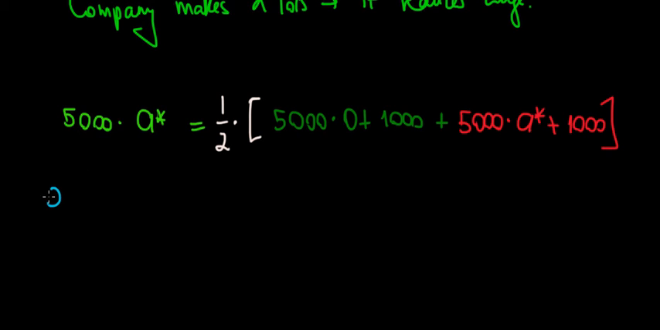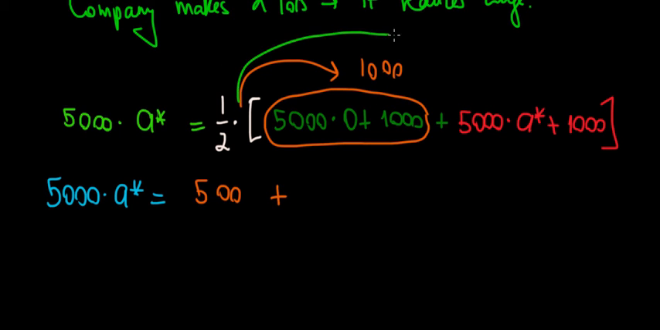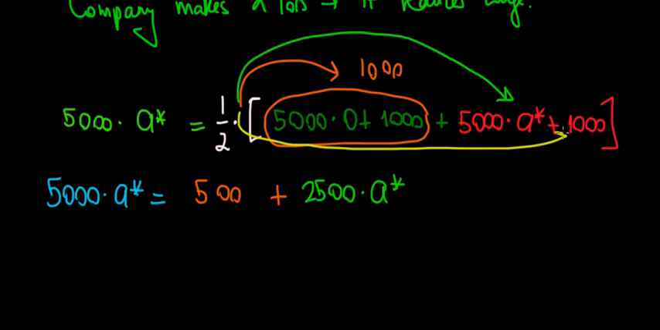What do we have? We have 5,000 times A on the left side, we keep it like that, and on the other side, let's open the brackets. So we have a half times 1,000, which is going to give us 500. So we have 500 plus we multiply a half with the next term. A half times 5,000 is 2,500, so that would be 2,500 times A. And we also multiply a half with the last term. A half times 1,000 is going to be 500, so plus 500 again.